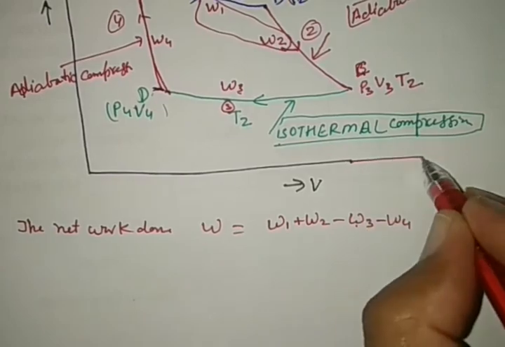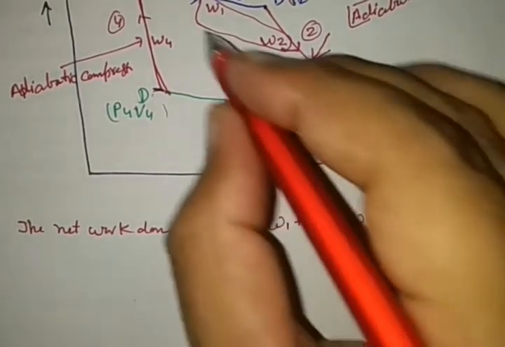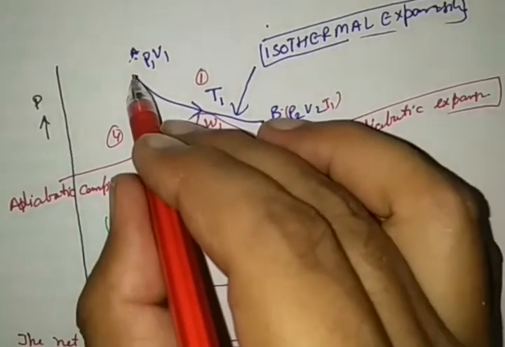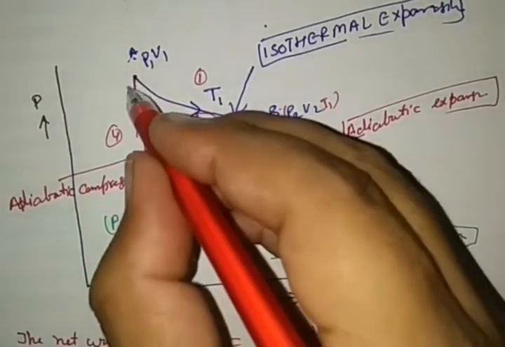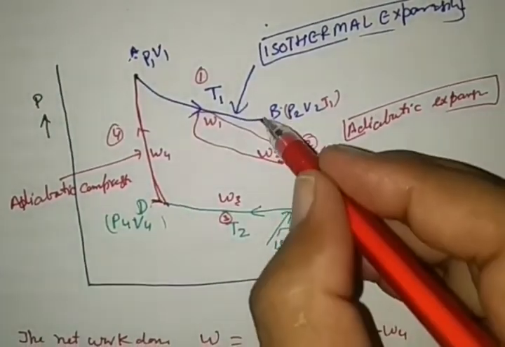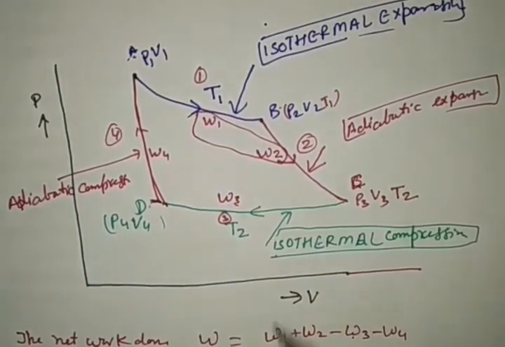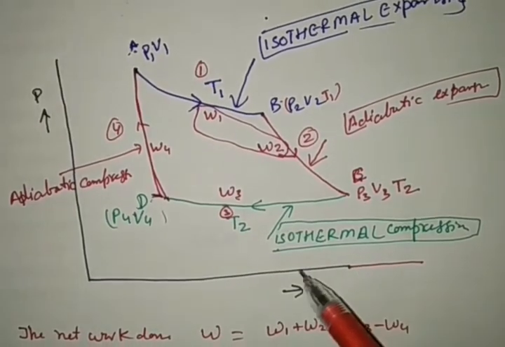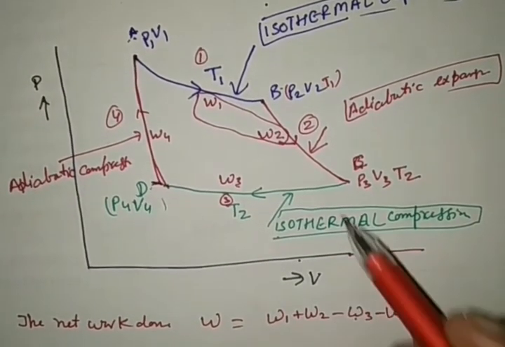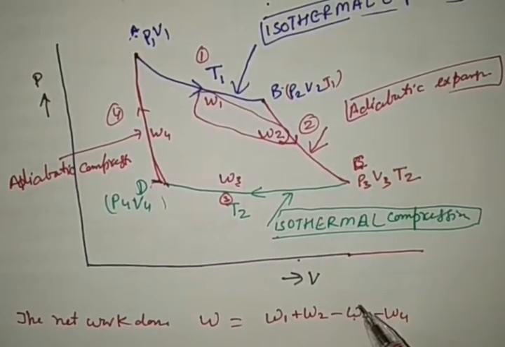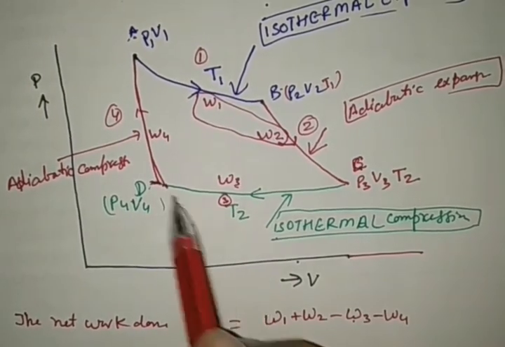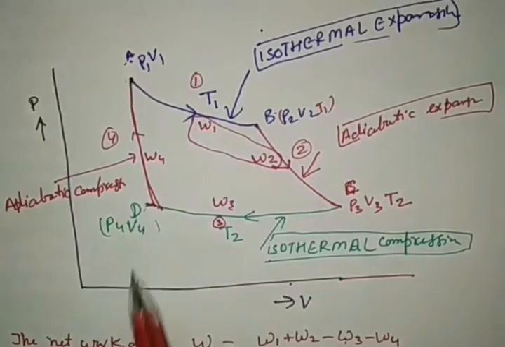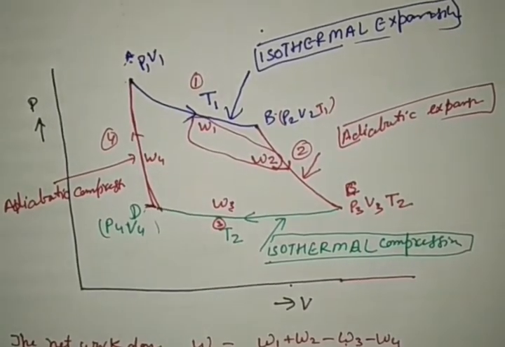And we know that work done in the PV graph is also the area under the curve. So W1 is, when we draw two perpendiculars, this total area. In the second, draw these two, and it changes from V2 to V3 under this graph. In the third, these two, this is the area, and in the last, this is the area, right?